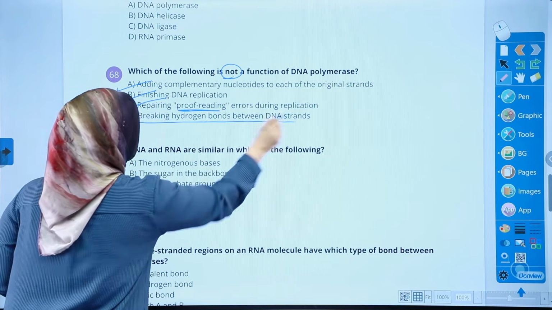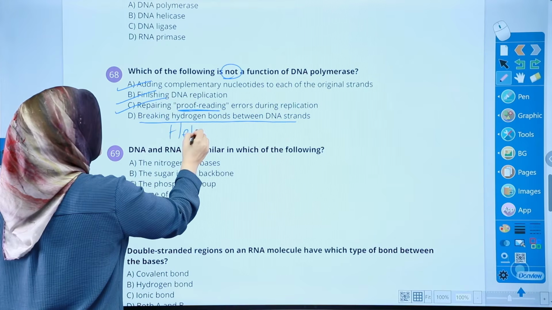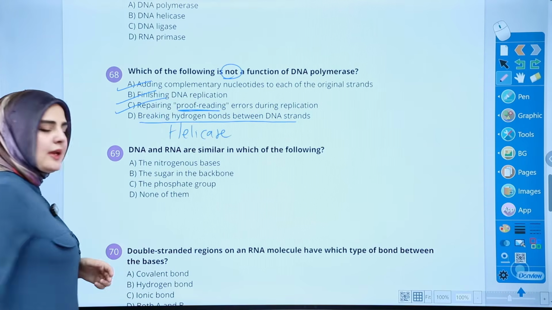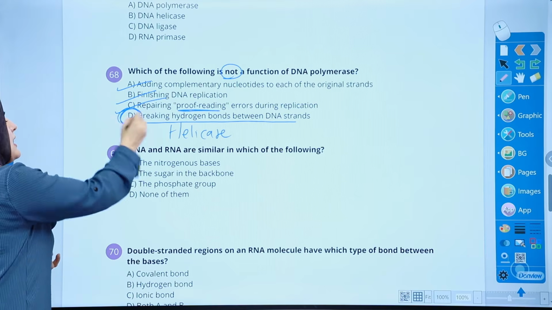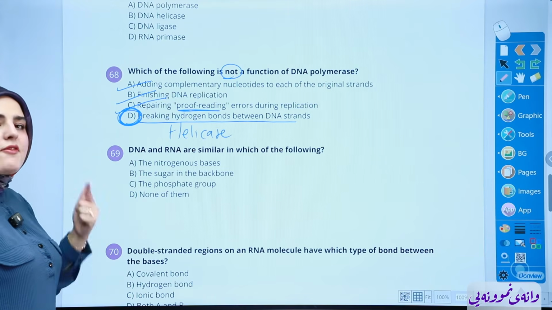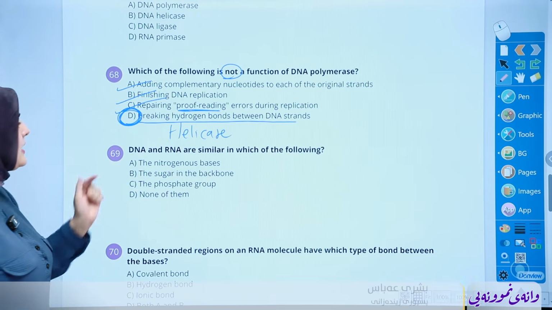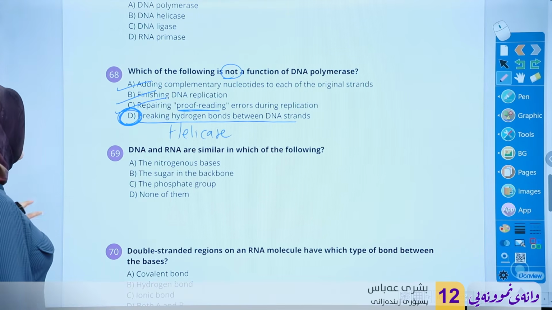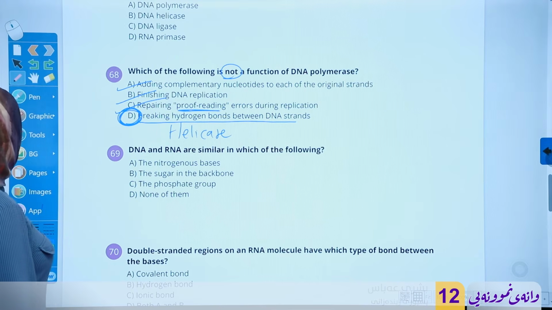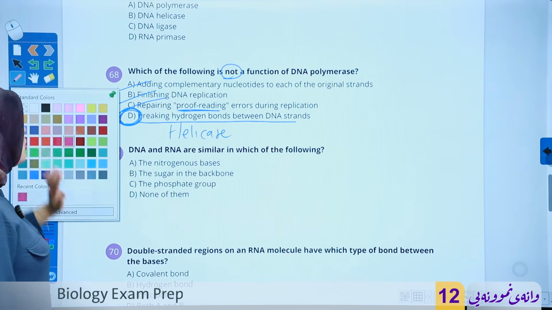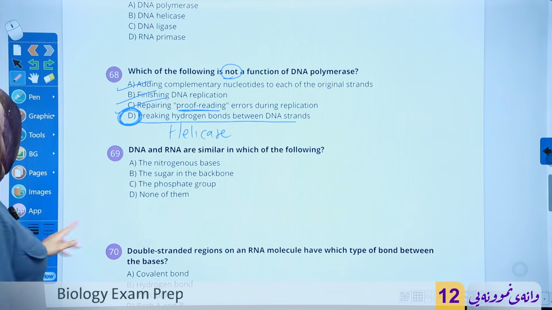We said this is the job of helicase. That's why we choose D as our answer, because it's not a function of polymerase but of helicase. Very simple question, but please memorize these three functions. Most students think DNA polymerase is only adding nucleotides, but it's actually doing more than that.